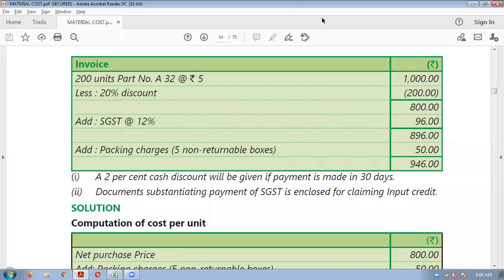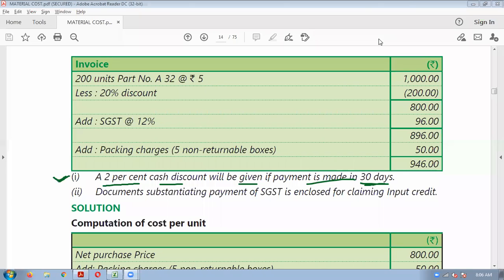Here one more thing is given: 2% cash discount will be given if payment is made within 30 days. Here they have given one additional note that if you make the payment within 30 days, you will get a cash discount of 2%. We will try to solve this.